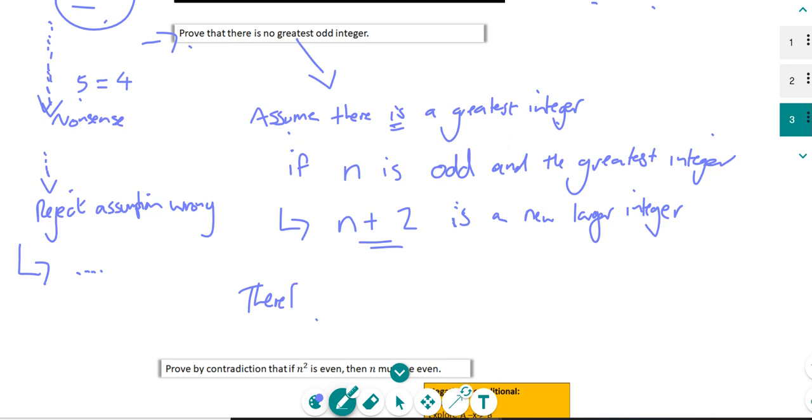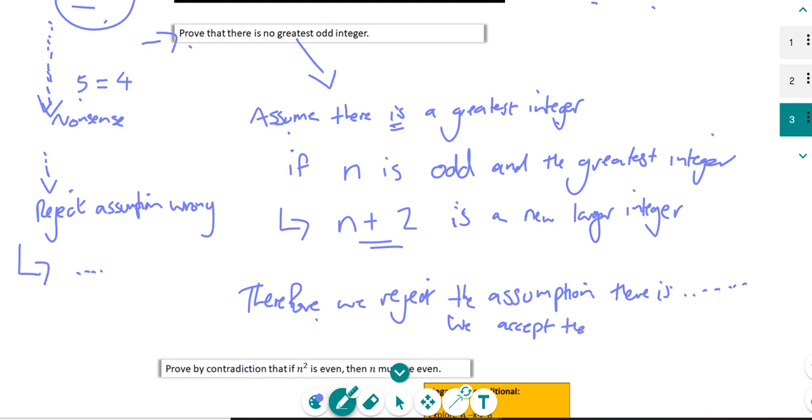Therefore, we reject the assumption, don't we? We reject the assumption that, sorry, I've messed that up a little bit. We reject the assumption there is a greater number, and we accept there is no greatest odd integer.